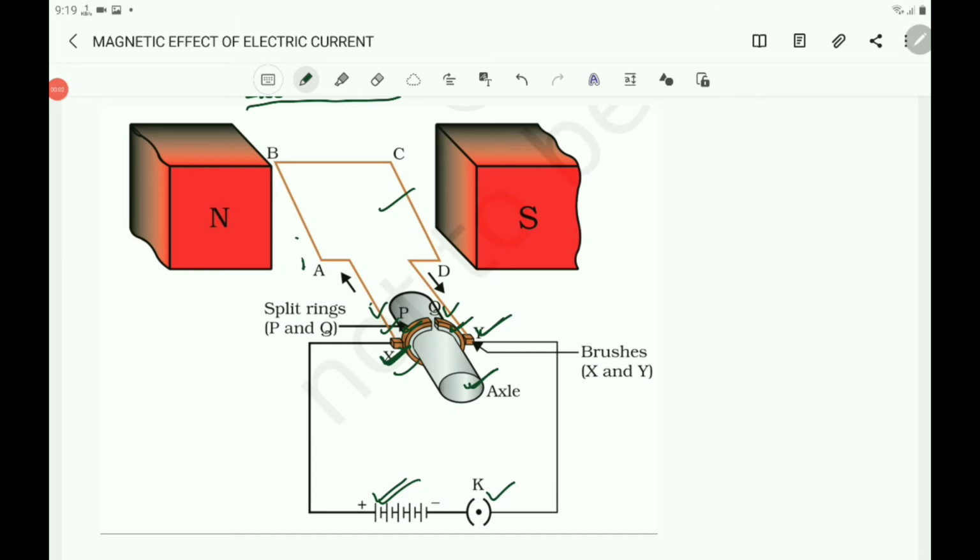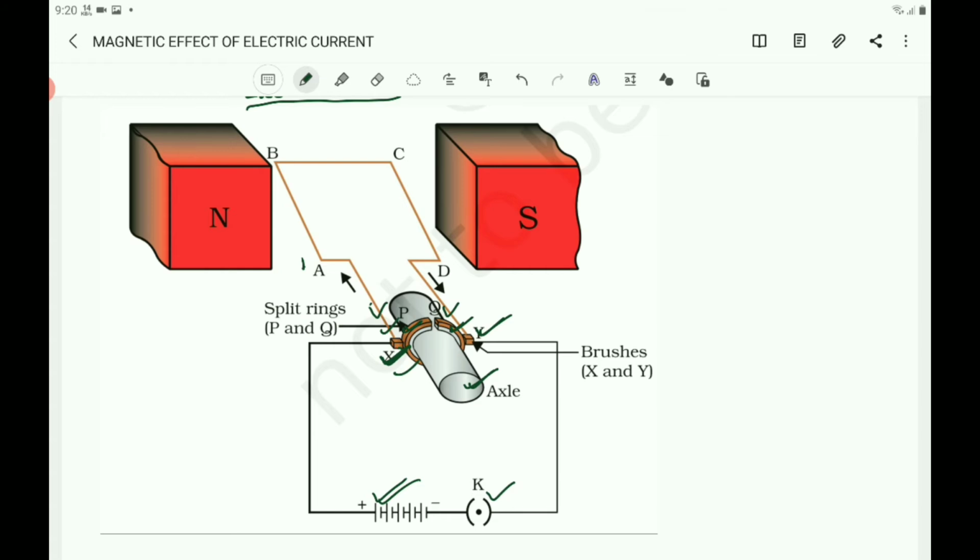The armature or the rectangular coil is kept in between the two poles of a strong magnet. Why? We know that this motor works on the principle that a current carrying conductor in a magnetic field experiences a force.